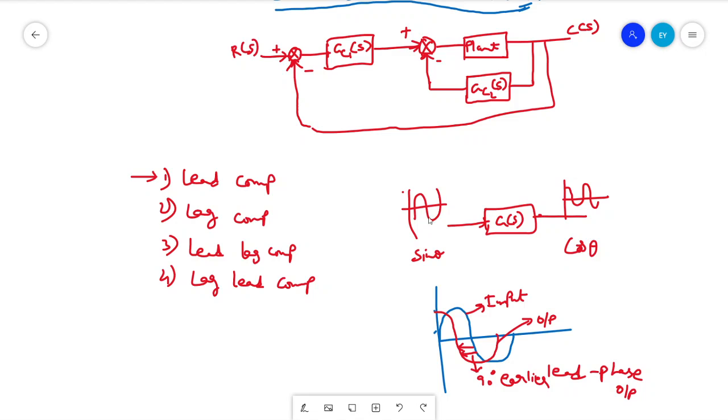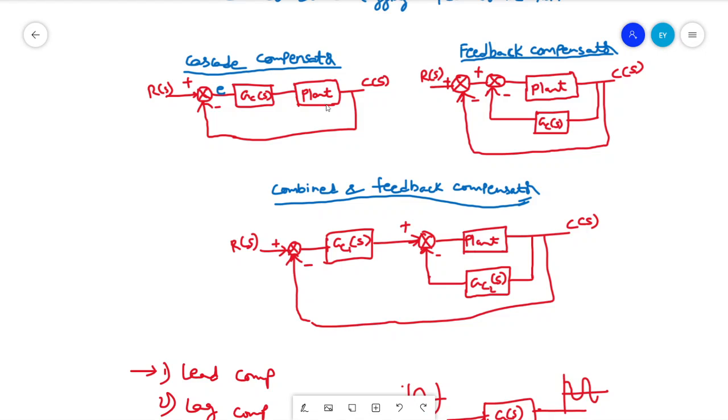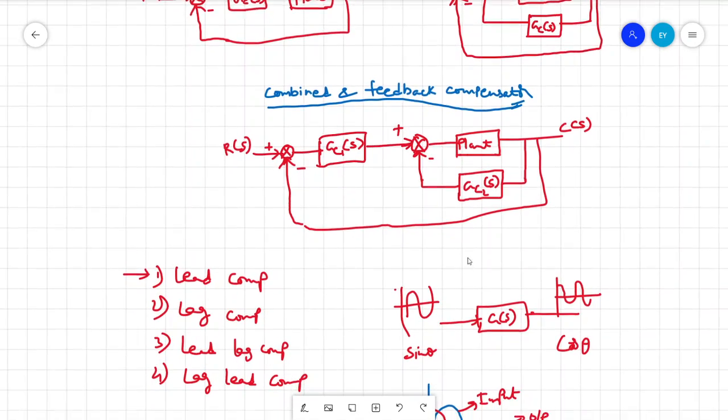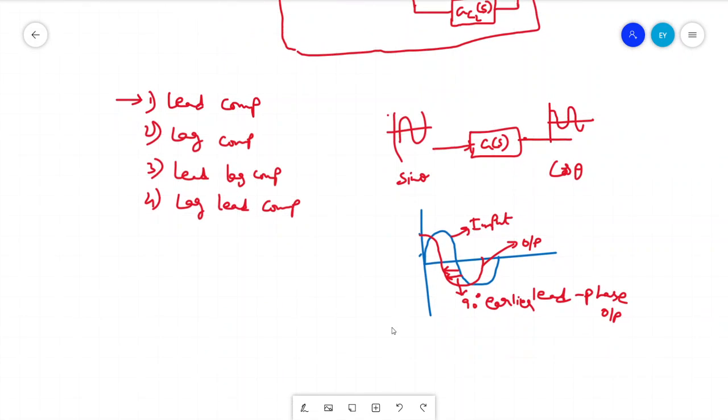Suppose you are adding a controller to the closed loop system, in cascade with some certain system, and you implement a compensator transfer function which makes the process lead in terms of phase. Then that particular system or compensator is called a lead compensator.